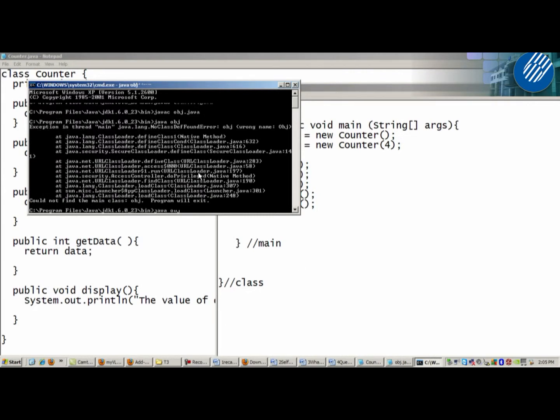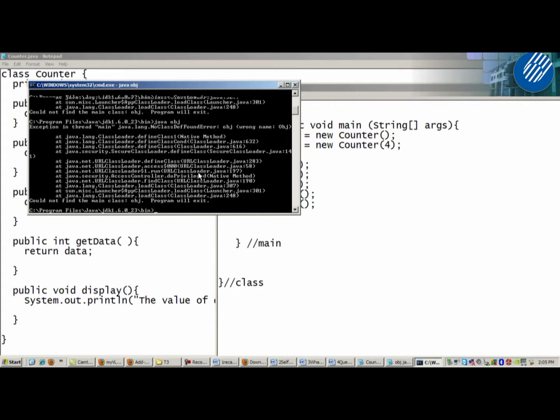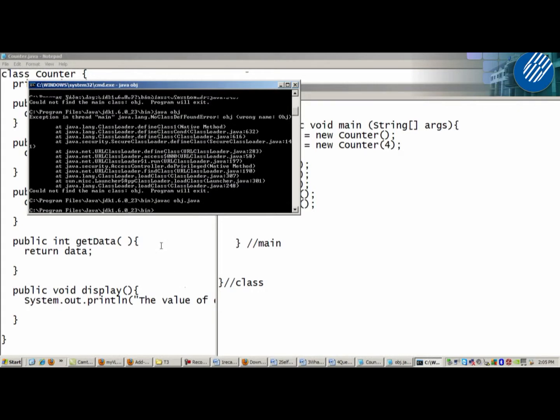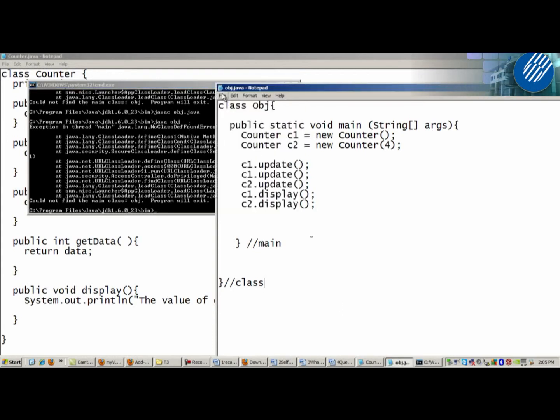Sorry, java obj. Right. There's something on the compiler. No class found.